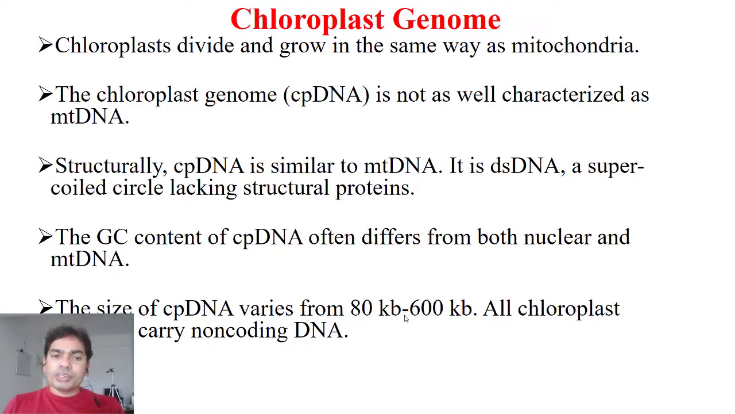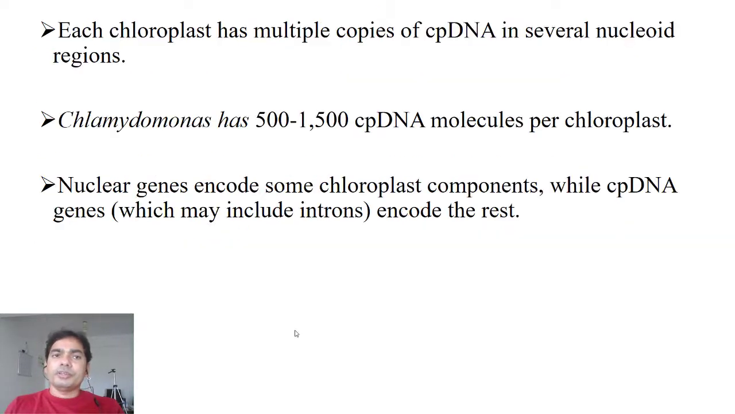All chloroplast genomes carry non-coding DNA, right? So it actually does not code the structural protein, but it codes the non-coding DNA as well. So this has multiple copies of the DNA in the several nucleoid regions, and for example, Chlamydomonas has 500 to 1500 chloroplast DNA molecules per chloroplast. Means within a single chloroplast there are 1500 chloroplast DNA.